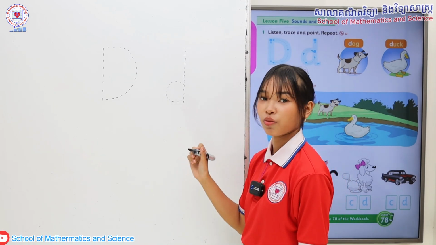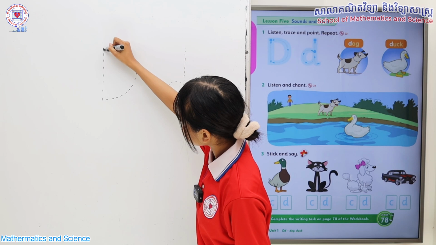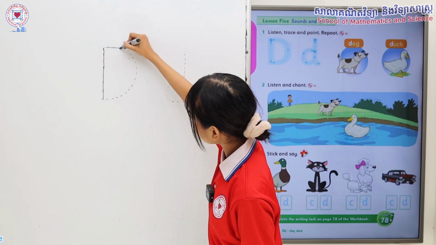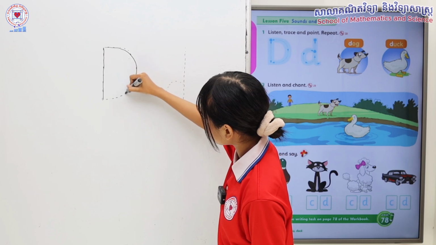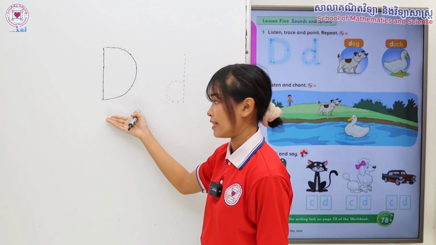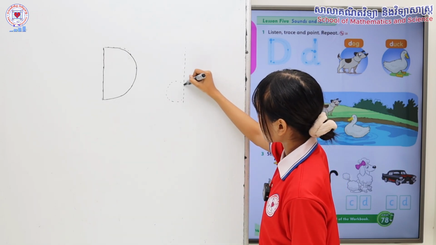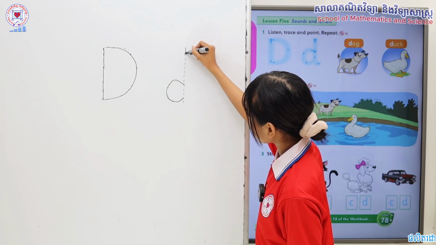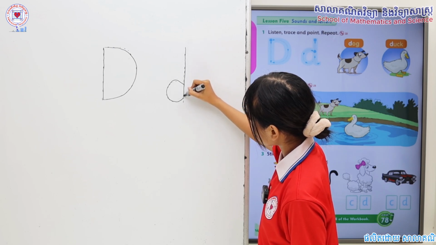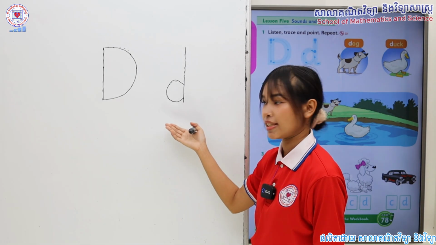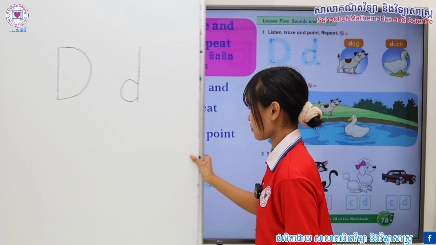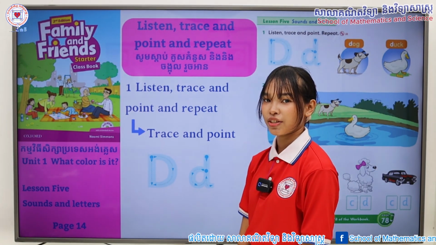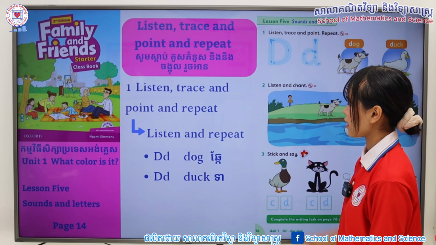Grab your pencil and trace along with me. This is letter D. This is also letter D. Now, after we learn how to trace the letter D together, let's take a look at listen and repeat after me.